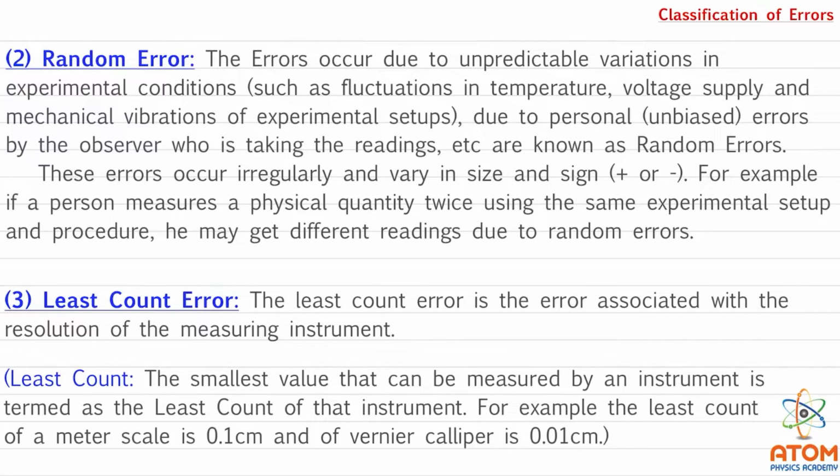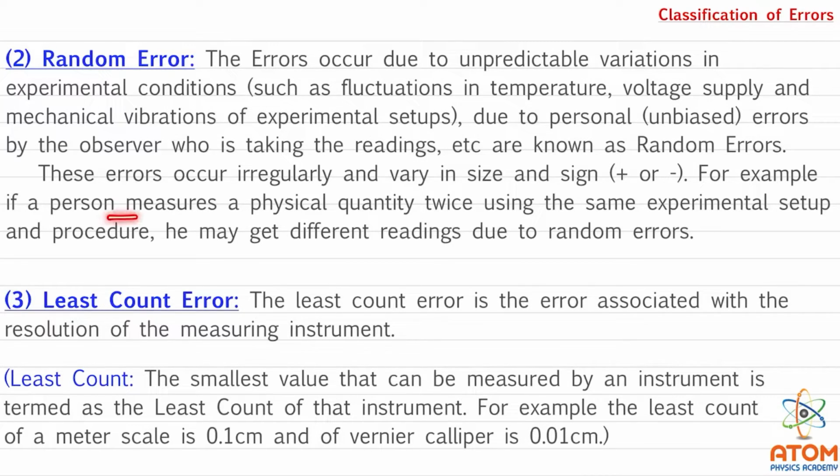Sometimes the error will be very small, sometimes this type of error will be very large. It may differ in sign also. Sometimes this error will be plus and sometimes the error will be minus. Means the observation will be somewhat plus than the real observation or somewhat minus than the real observation. So this is random error.